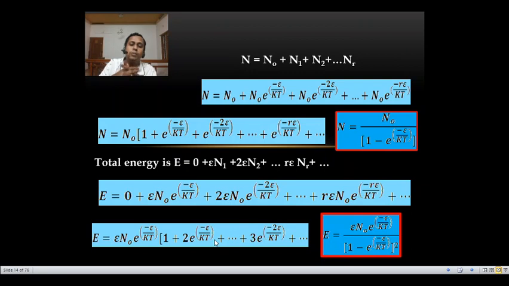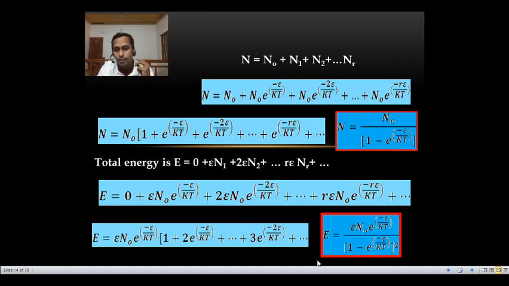This is as per the binomial expansion, 1 plus 2x plus 3x square plus etc., which is 1 minus x raised to minus 2. So all raised to minus 2 that time is in the numerator. So we can take that one in the denominator.